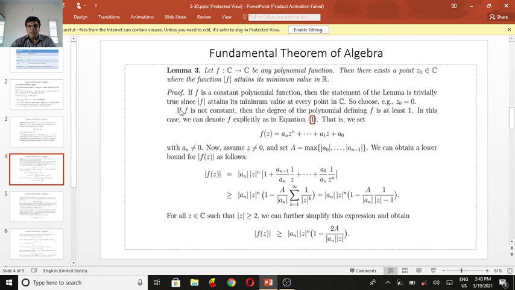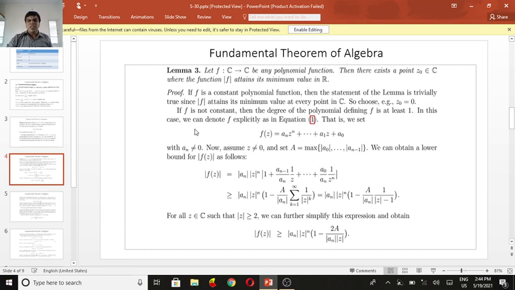Now the proof. If f is a constant polynomial function, then the statement of the lemma is trivially true, since the absolute value of f attains its minimum value at every point in C. So choose, for example, z not equal to 0. If f is not a constant, then the degree of the polynomial defining f is at least 1.